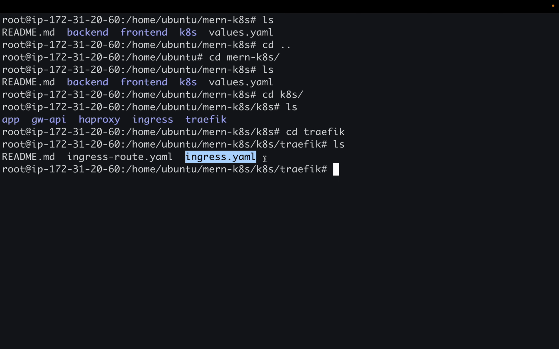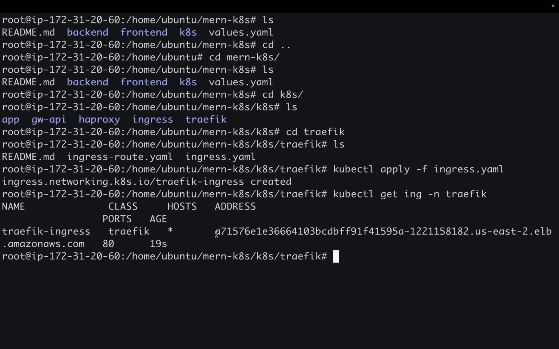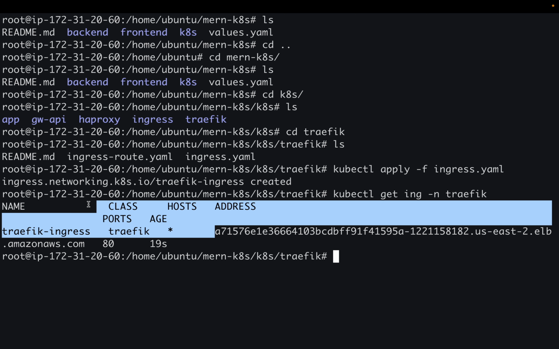So this file we have to apply. kubectl apply -f. Cool. So this ingress is created. kubectl get ing. So this is the IP address.